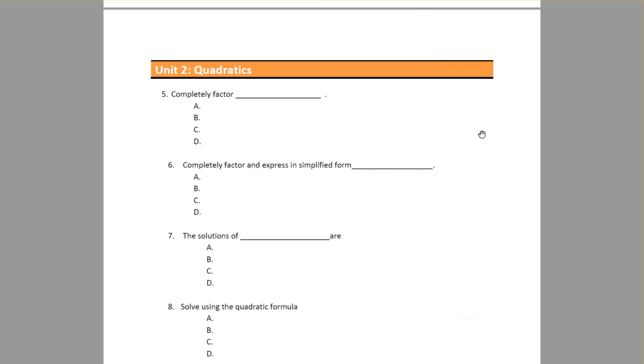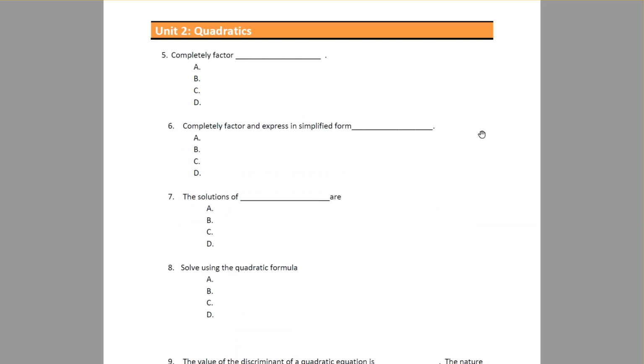Make sure you know how to factor. Go through, make sure that you know all the different ways, like factoring when A is 1, when A is greater than 1, right? We go at that a little bit different. Difference of squares, make sure you know how to do that. All those different factoring things, right?